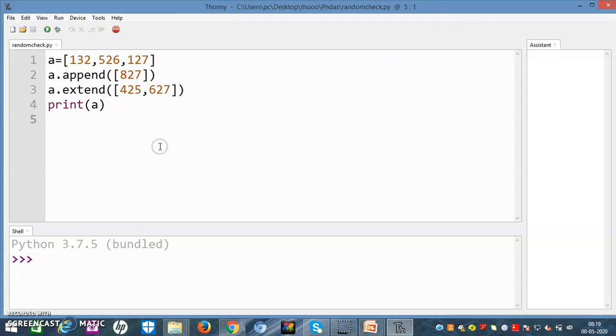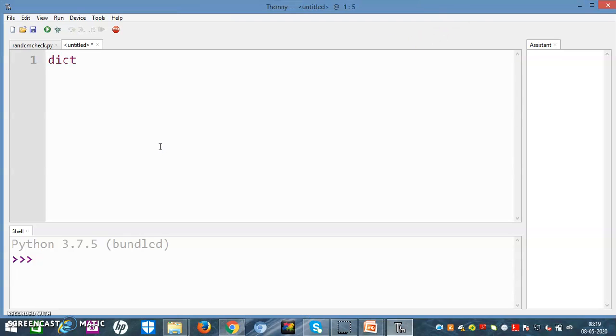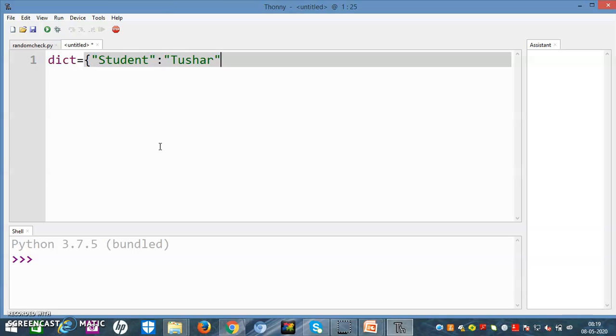When I have to take a dictionary, I will write dict is equal to, then curly braces. First the key is to be written. My key is student, and I have given the value as the name, so student is Tushar, comma.